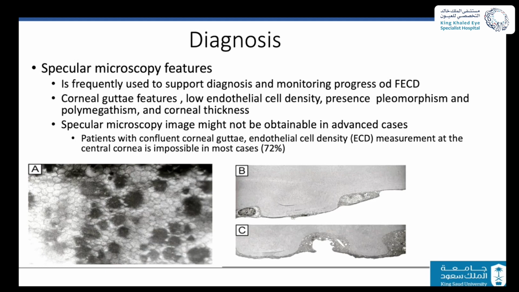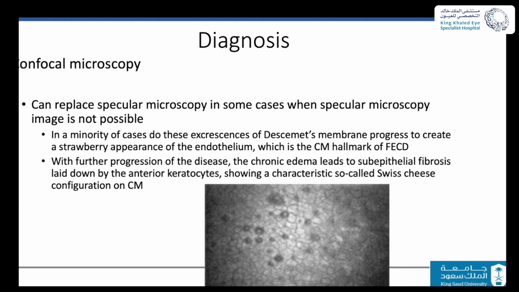We use some diagnostic tests such as specular microscopy to help confirm the diagnosis and also help in monitoring. Specular microscopy is usually the most common device we use. We are all aware of the findings we expect to see: the presence of guttata, the excrescences, the low endothelial cell count that decreases with time, as well as the polymegathism and pleomorphism that we should appreciate when we look at the image we print after specular microscopy.